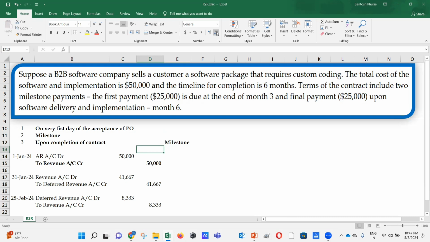You raise the invoice for which you haven't delivered the services. You raise the invoice for which you are going to deliver the services in the future. That's the reason that's considered as deferred revenue, and deferred revenue is a liability for you.